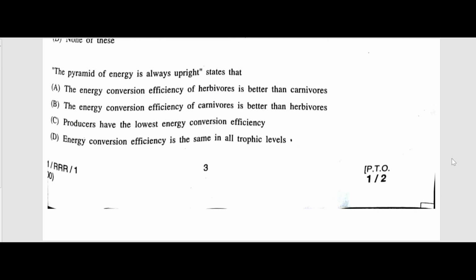Next question, the pyramid of energy is always upright, which states that the energy conversion efficiency of herbivores is better than the carnivores. As we know, as we go up in the pyramid of energy, the energy goes on decreasing at each trophic level. The other statements are just opposite to this statement, right?